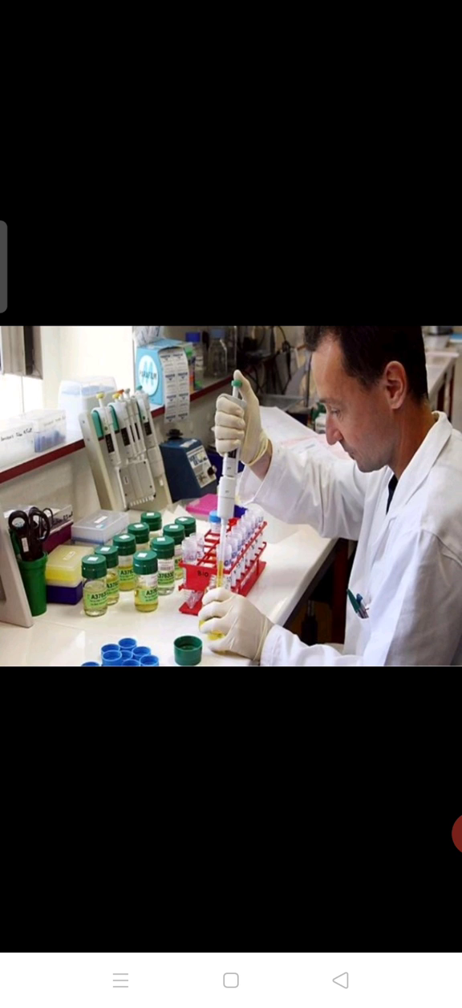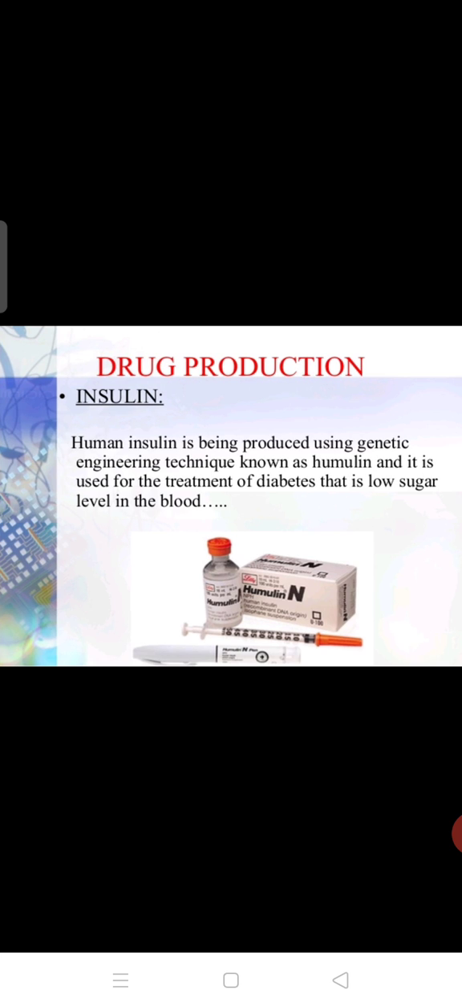So different instruments and tools are there, and then techniques on how to cure diseases. Many different works have been done in the field of biotechnology, which is a very vast field. Drug production: insulin, which maintains the blood sugar level. This insulin production takes place in the biotech field.